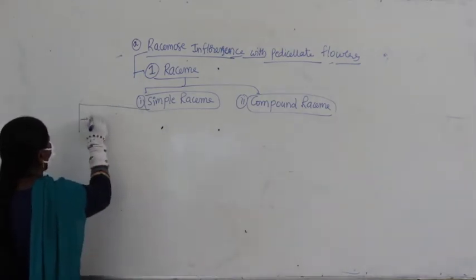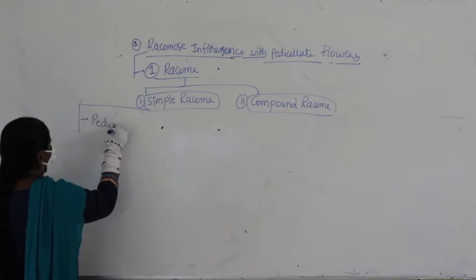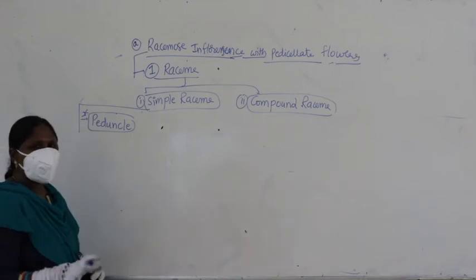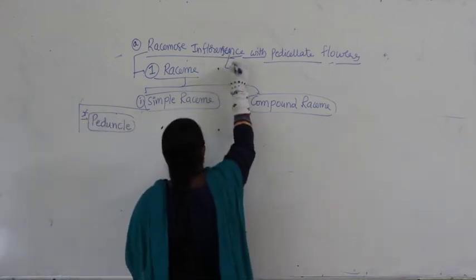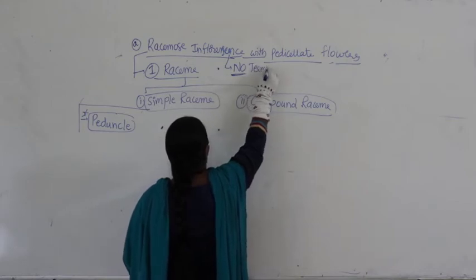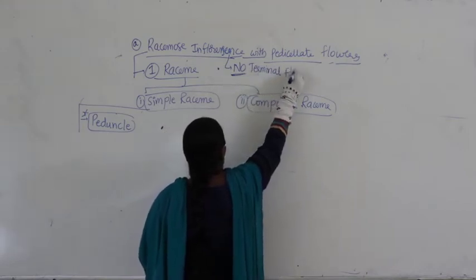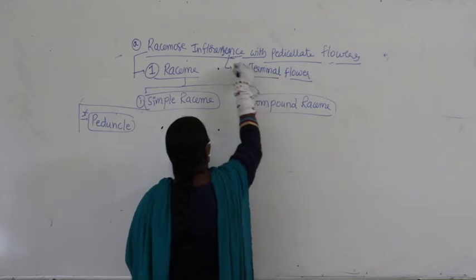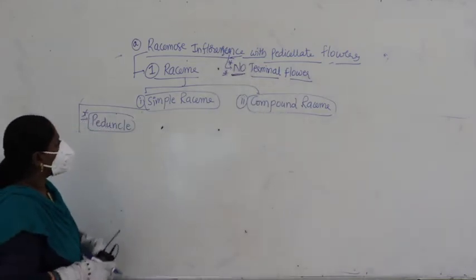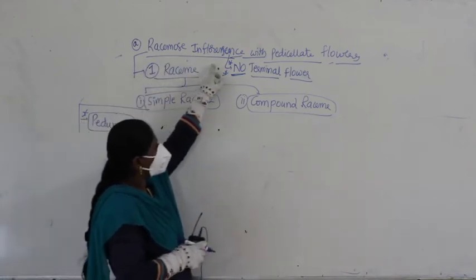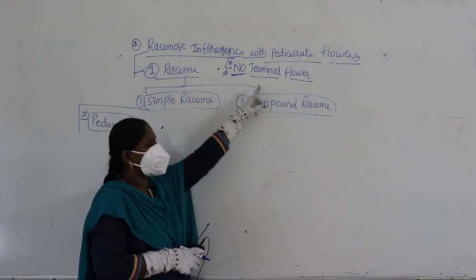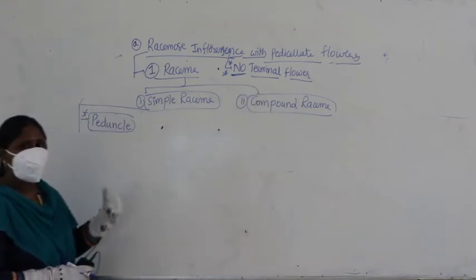So, if you take in this case, remember all of you, racemose inflorescence means no terminal flower. What's the meaning of racemose inflorescence? Racemose inflorescence means here no terminal flower. Then what happens?